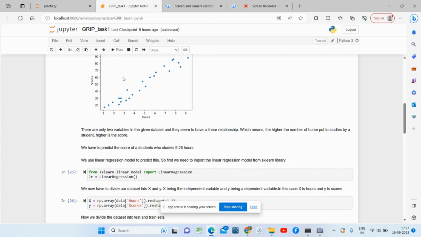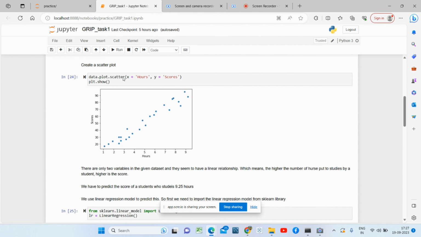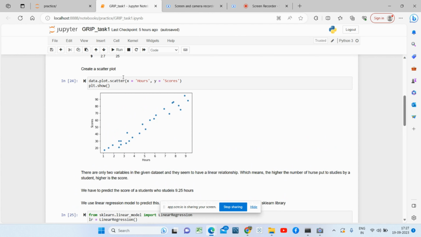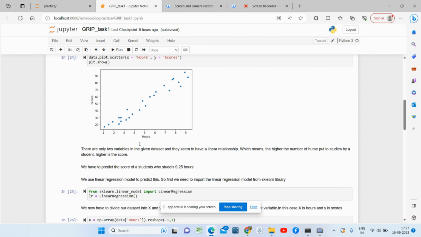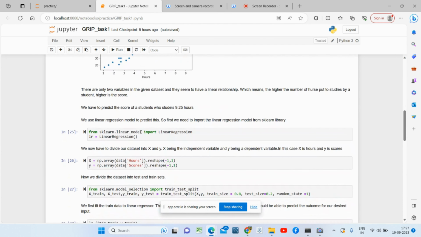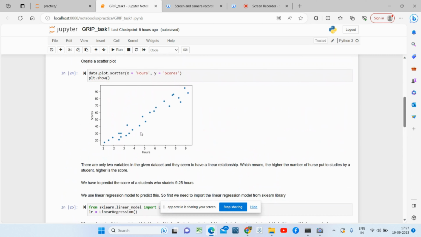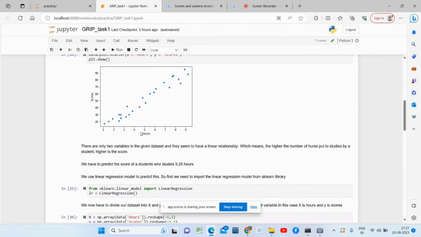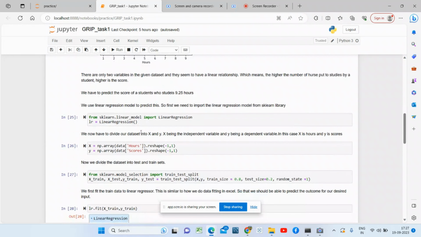This scatter plot shows a linear relationship, which means that the higher the number of hours a student puts into studies, the higher the score. Now we have to predict the score of a student who studies for 9.25 hours. For that we use a linear regression model.